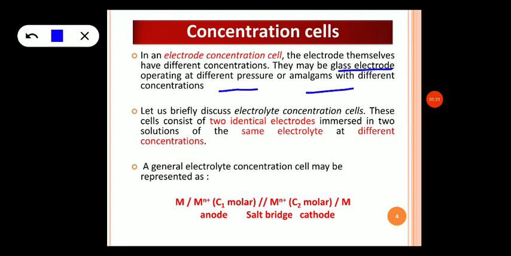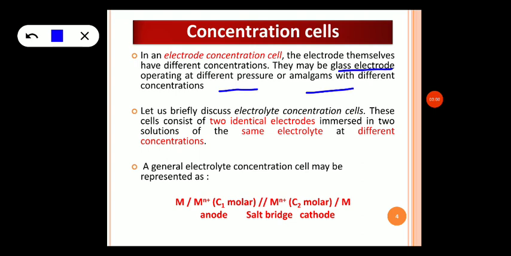Another example for an electrode concentration cell is an amalgam with a different concentration. So what is an amalgam? An amalgam is an alloy of mercury with another metal. It may be a liquid, a solid, or a soft paste depending upon the proportion of the mercury. So if you change the concentration of the metal, it makes an amalgam. That amalgam with a different concentration is another example for electrode concentration cells.